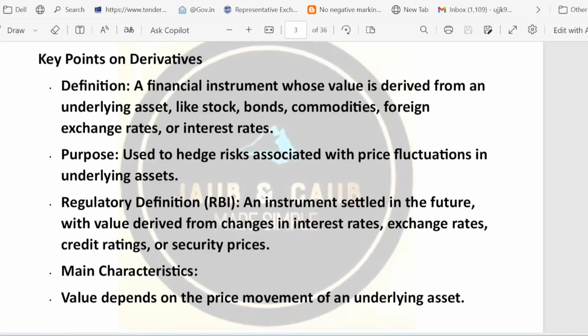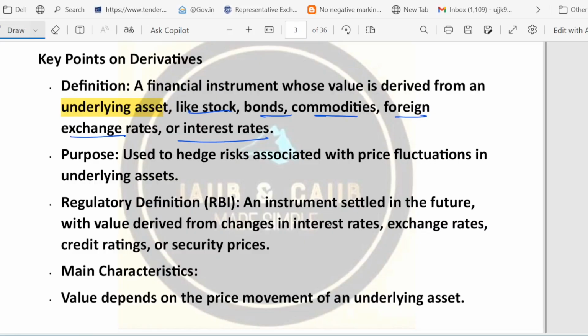So derivative is a financial contract whose value is derived from something else. Something else means an underlying asset. Underlying asset can be a stock, bond, commodities, foreign exchange rates, or interest rate.